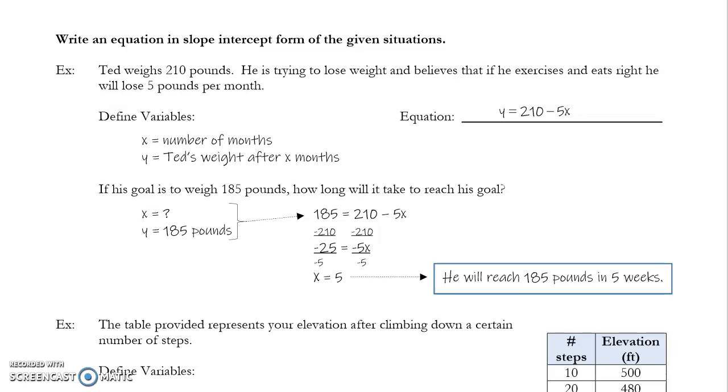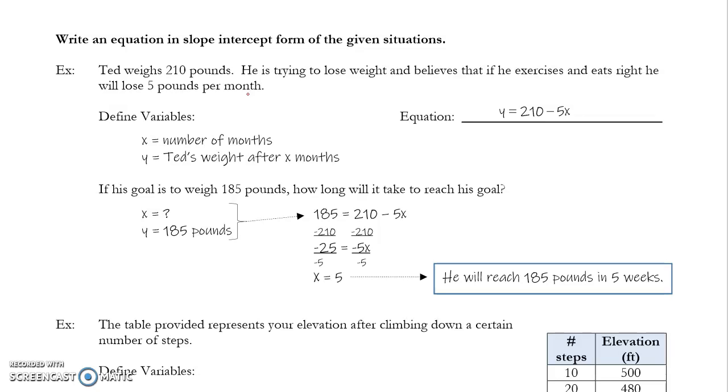But if Ted weighs 210 pounds and he's trying to lose weight, he believes that if he exercises and eats right, he will lose 5 pounds per month. Again, X is the number of months because it's 5 pounds per month, and then Y is Ted's weight after X months. So in the past we would have said maybe W of X equals 210 minus 5X. Well, now we'll just say Y equals 210 minus 5X. That's something that will make it easier for us to graph and look at ordered pairs.